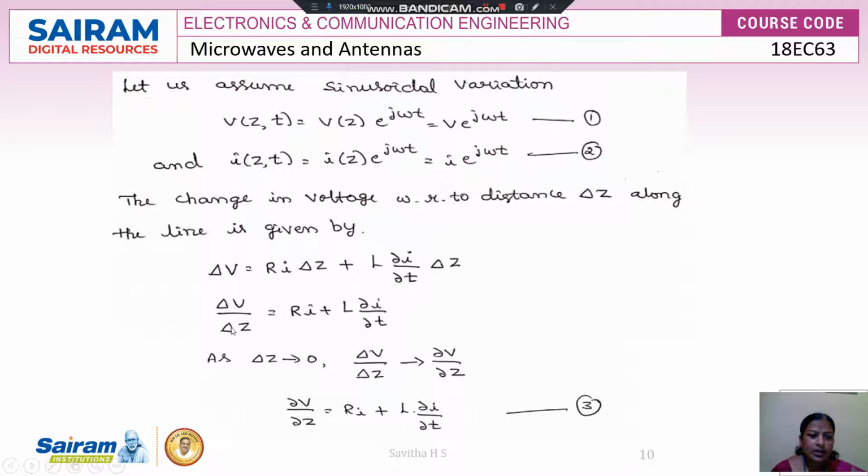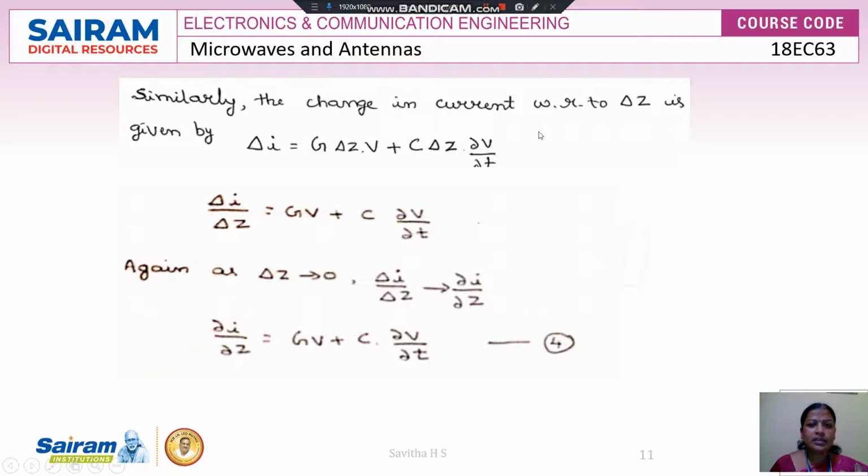I will take the delta Z as common. So delta V by delta Z is equal to R into I plus L into dou I by dou T. Now as delta Z tends to 0, delta V by delta Z is equal to dou V by dou Z. So in the above expression, I will replace delta V by delta Z by dou V by dou Z, equal to R I plus L into dI by dt. I am calling this expression 3.